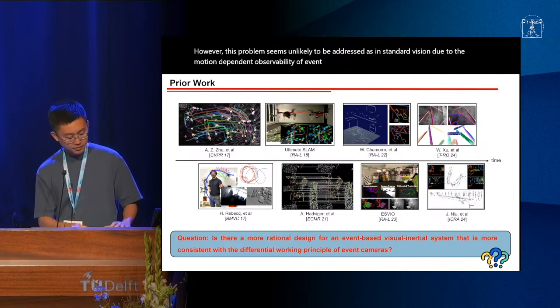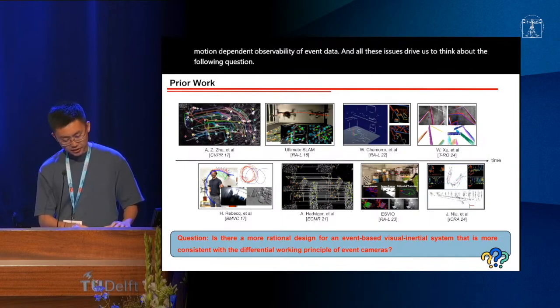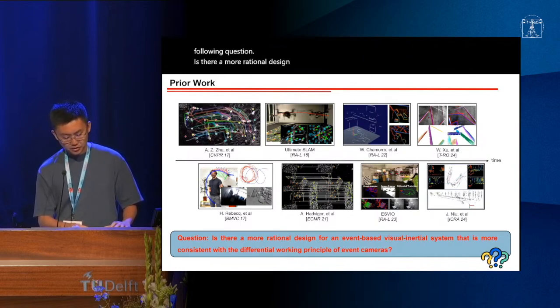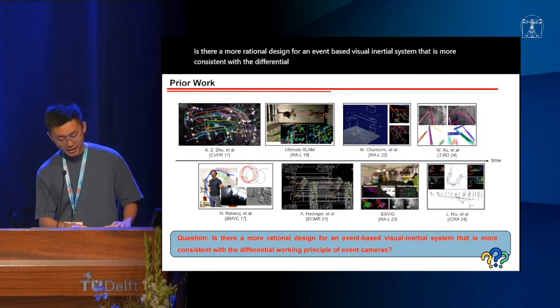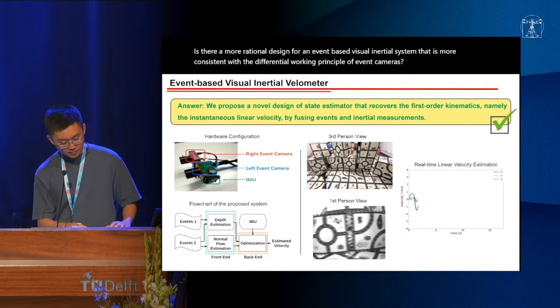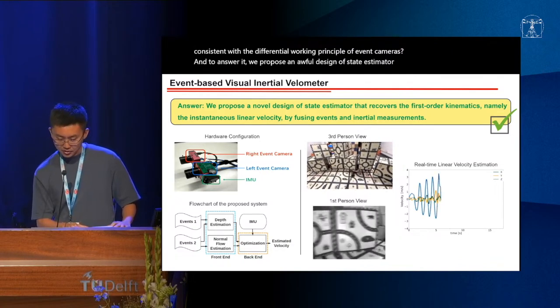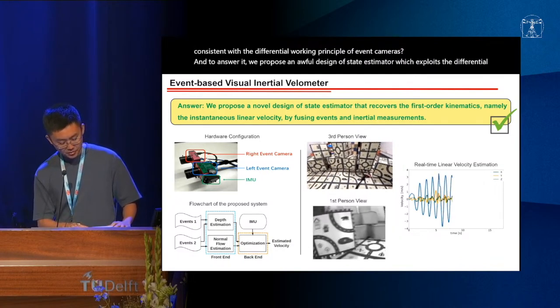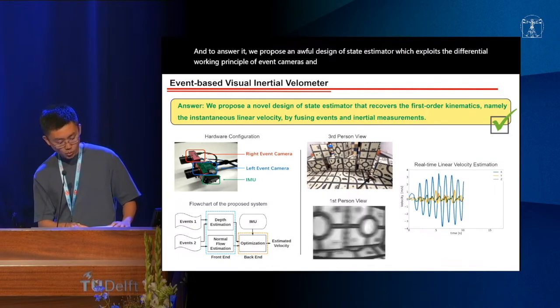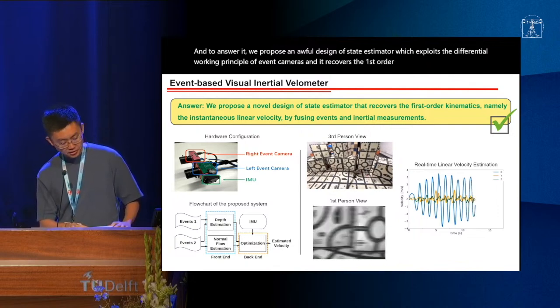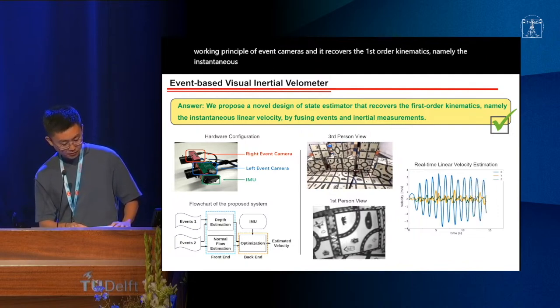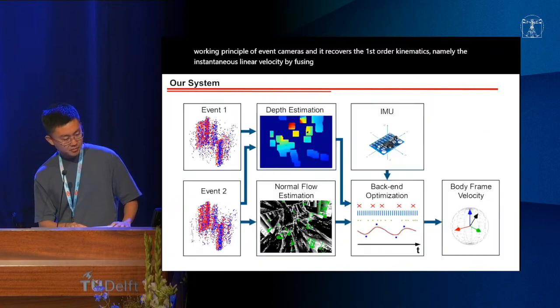All these issues drive us to think about the following question. Is there a more rational design for an event-based visual-inertial system that is more consistent with the differential working principle of event cameras? To answer it, we propose a novel design of state estimator, which exploits the differential working principle of event cameras, and it recovers the first-order kinematics, namely the instantaneous linear velocity, by fusing events and the inertial measurements.